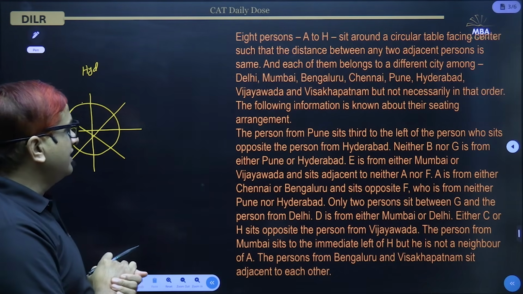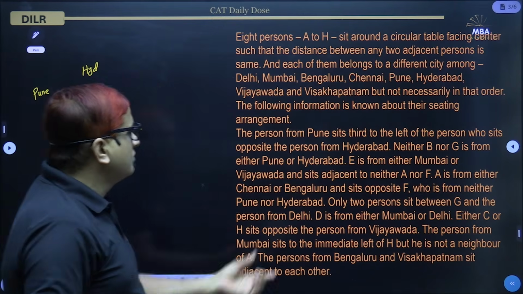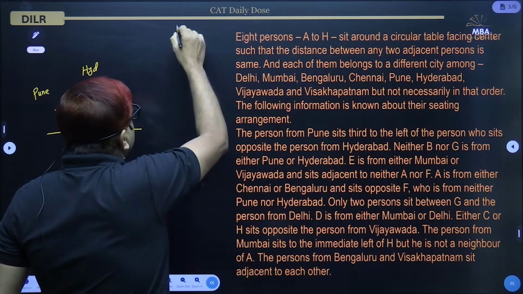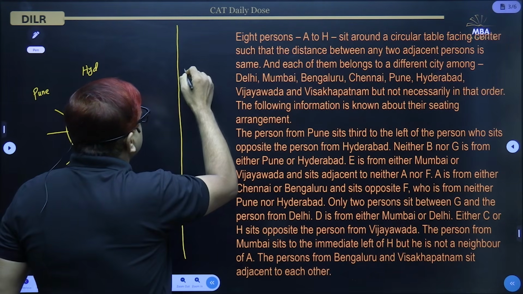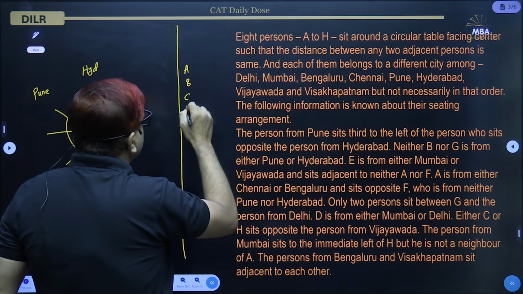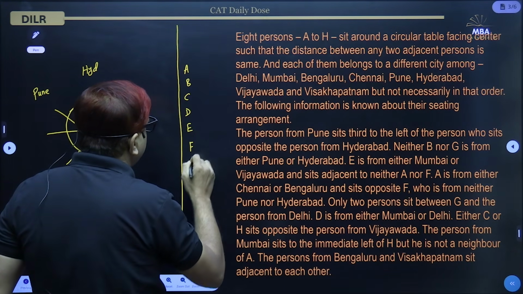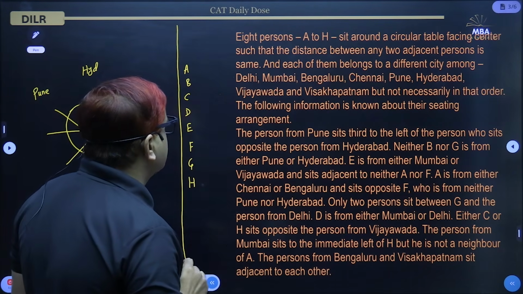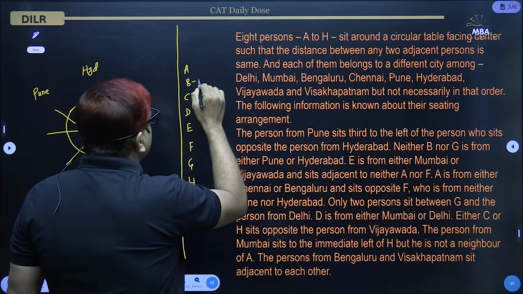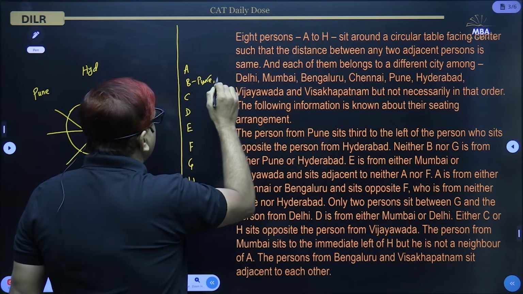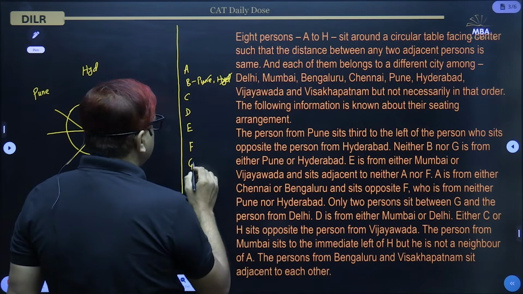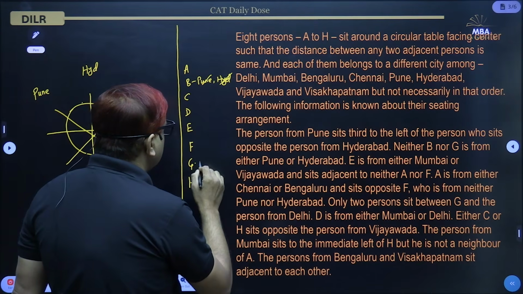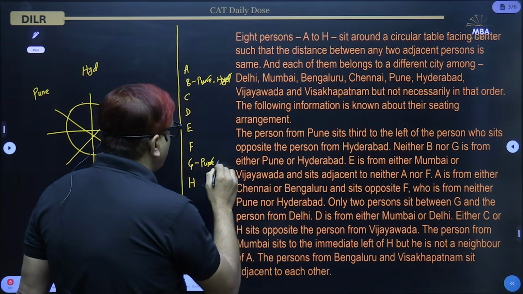Neither B nor G is from either Pune or Hyderabad. Now this is talking about distribution. To make things easier, let us put the distribution here: A, F, and H. It is saying that neither B nor G is from either Pune or Hyderabad. B is not from Pune nor from Hyderabad. G is also not from Pune and not from Hyderabad.